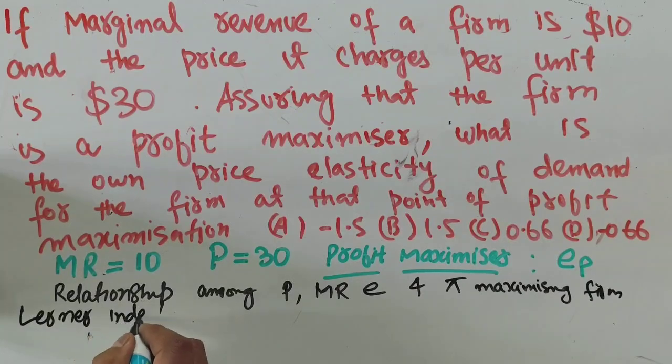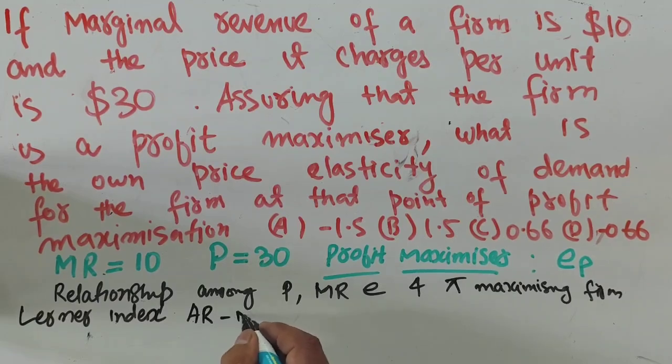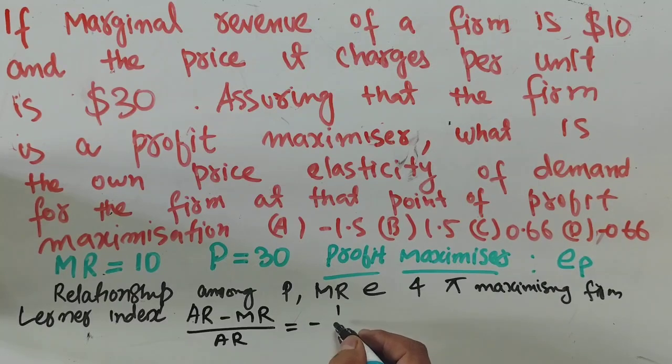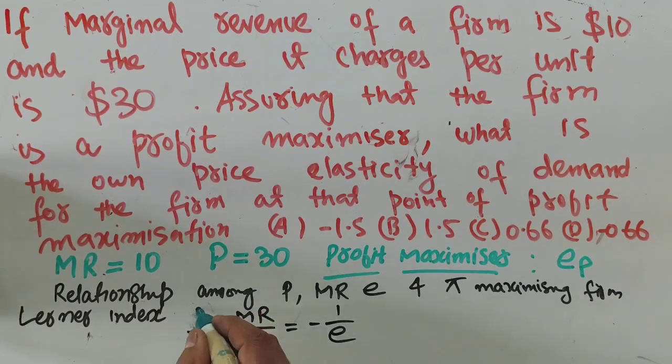Lerner's index, or simply, we know the relationship is given as: average revenue minus marginal revenue upon average revenue should be equal to minus 1 upon the elasticity of demand. We know this relationship. Now what is average revenue? Average revenue is nothing but price, so we can write price here, and here also price. So this is the relationship.